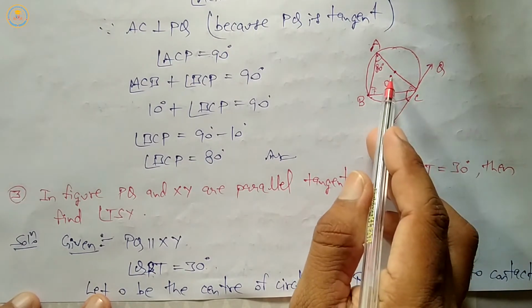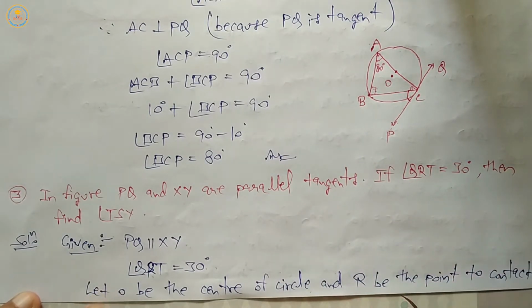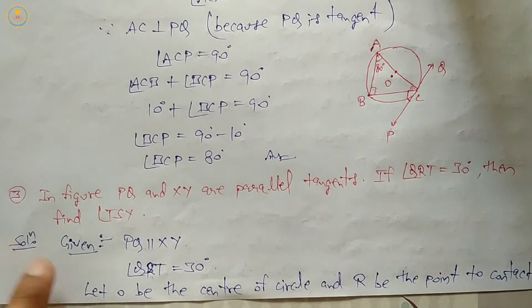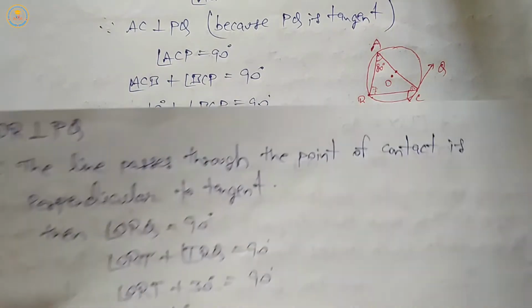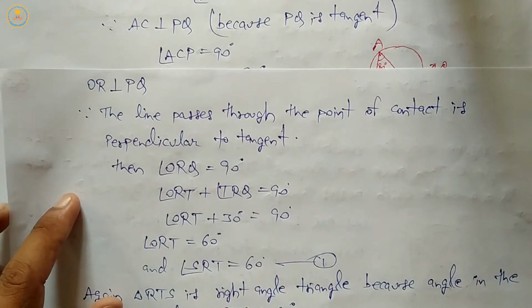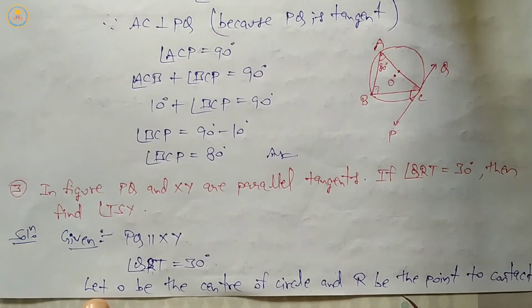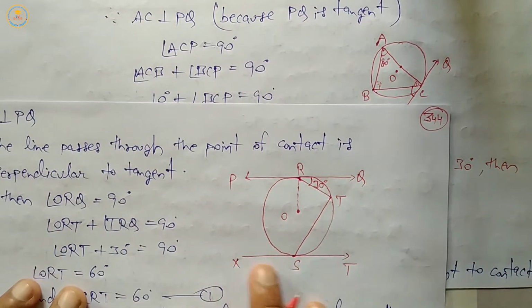So the diagram of this question is drawn. OR is perpendicular on PQ. Then PQ is parallel XY. According to the figure, PQ and XY are parallel.